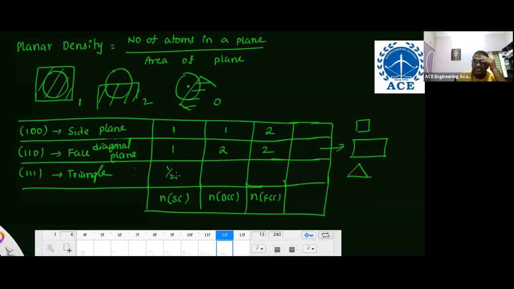That is 3 by 6. That is 1 by 2. And here also, don't take it as a body center atom; it is at the center of the triangle, so it is not present. So here also 1 by 2. And if you take the triangle here, 1 by 2 and 3 into 1 by 2, that is 2. Sorry, 2 here.